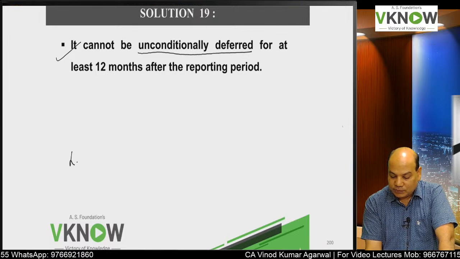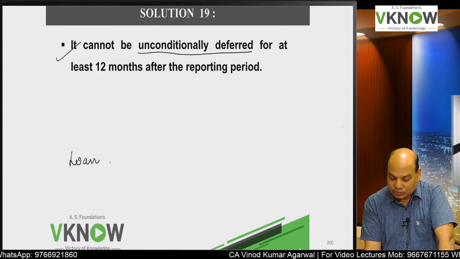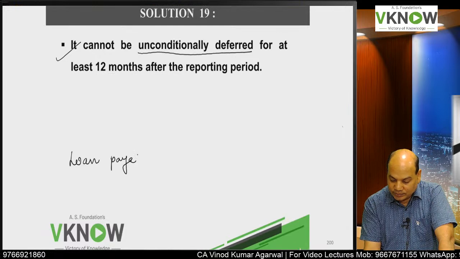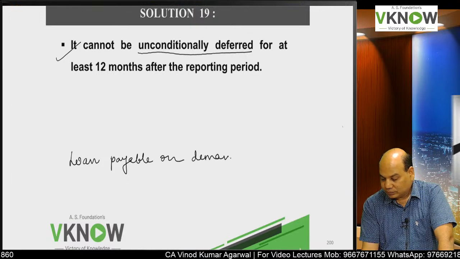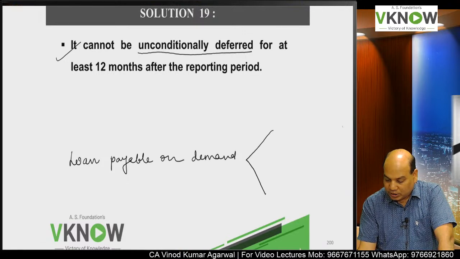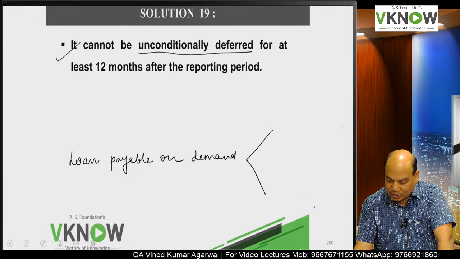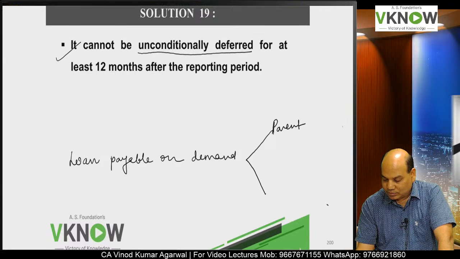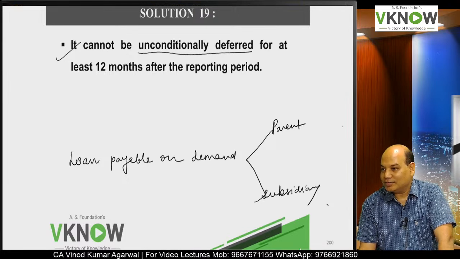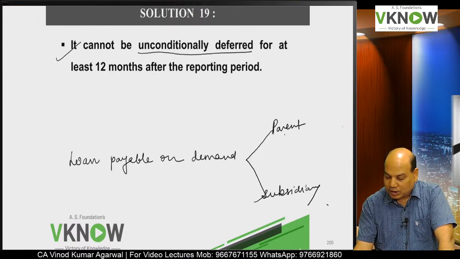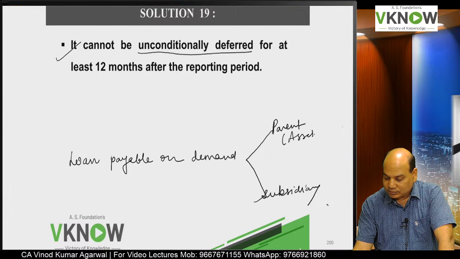Like some minutes before I had taken one example, loan payable on demand. Very interesting example. There are two parties. One is the parent company which has given a loan to the subsidiary, and the subsidiary company which has taken the loan from the parent. So in the parent's book it is an asset.